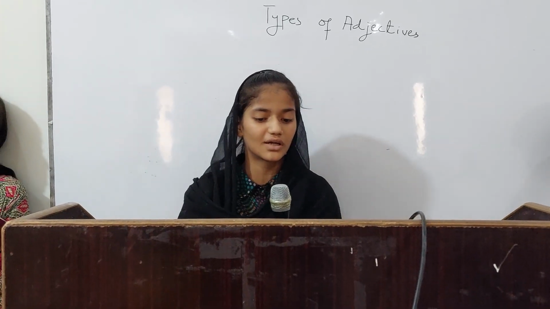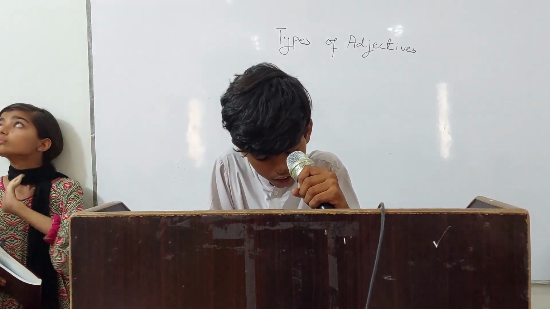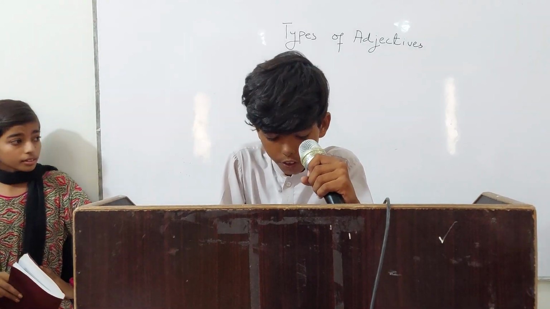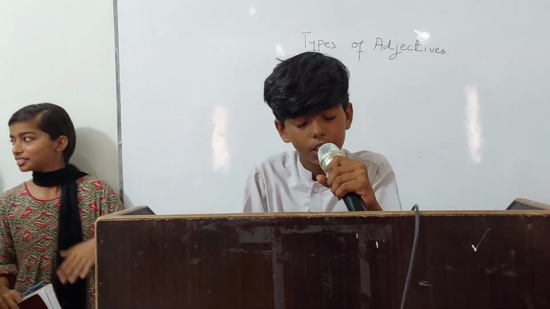Qualities such as good describe. What is an adjective? An adjective is a word which qualifies or disqualifies a noun or pronoun. Example: happy, sad, long, big, etc.